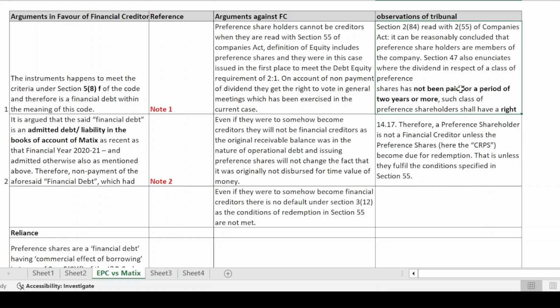So your exercising the right to vote further weakens your position as a financial creditor. So all of these observations were made by the Honorable NCLT to conclude that the holder of the preference share would not be considered as a financial creditor.